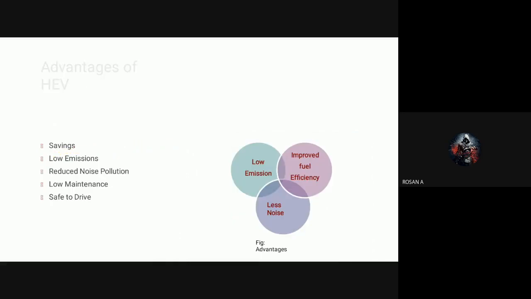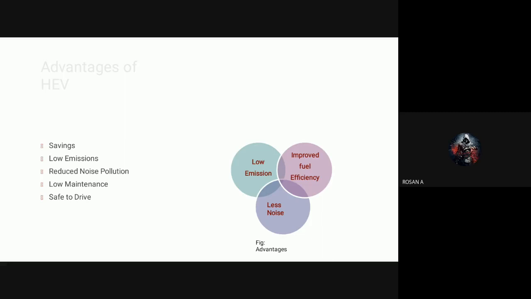So the general advantage of hybrid electrical vehicles is the fuel economy, right? If you are using fuel in the IC engine, the IC engine will run the generator, not the whole vehicle. So automatically the fuel consumption will be very low. At the same time, if the fuel consumption is low, the emissions will also be low,